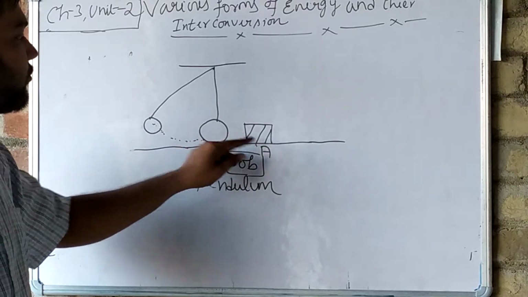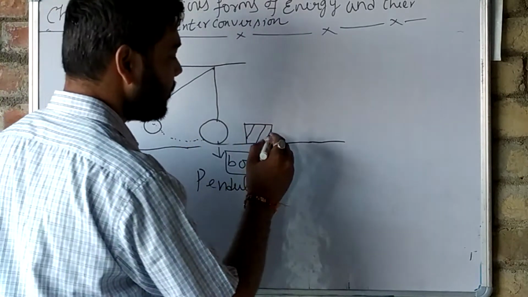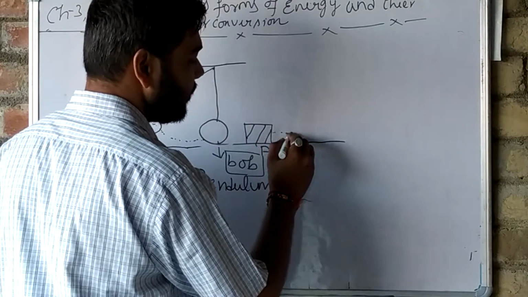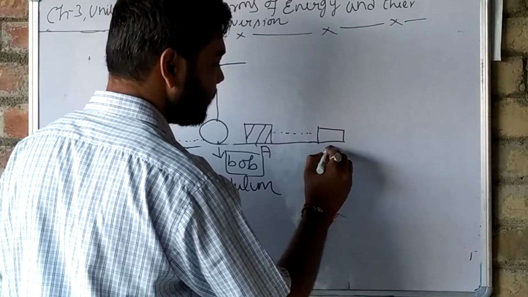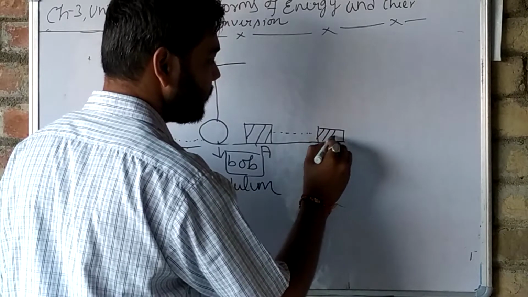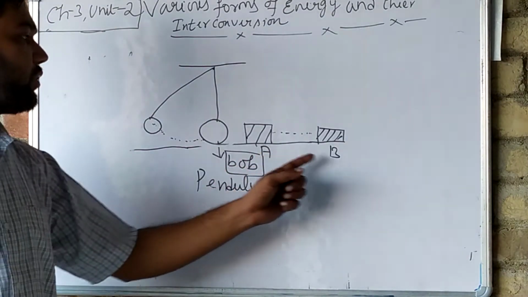It will swing and push the box, and it will shift it to position B. It is shifted to position B.